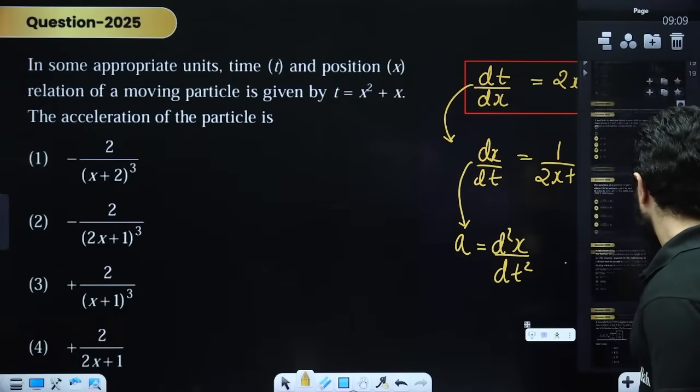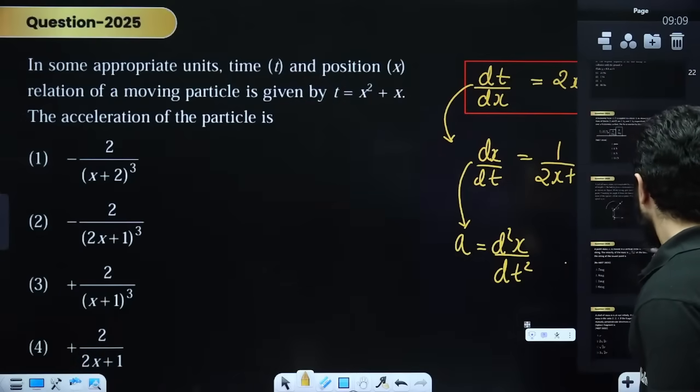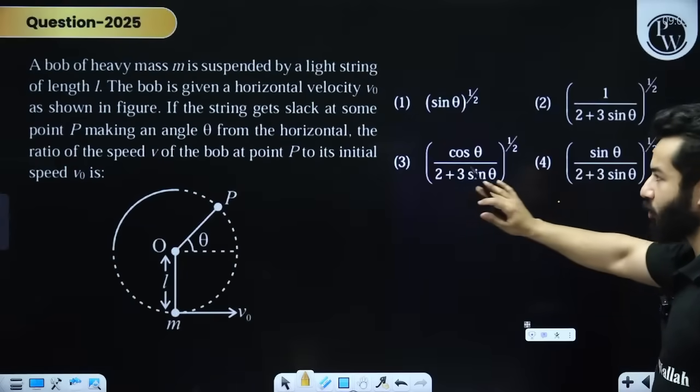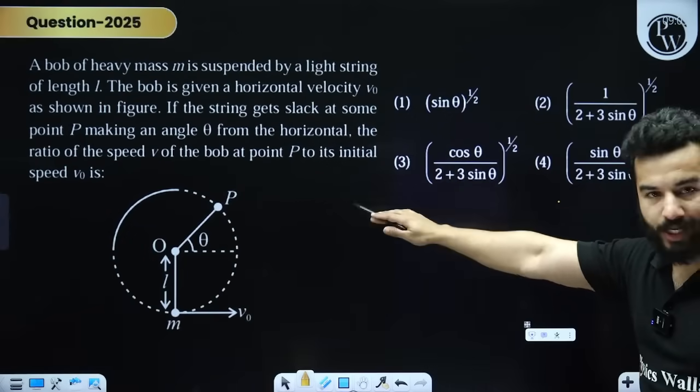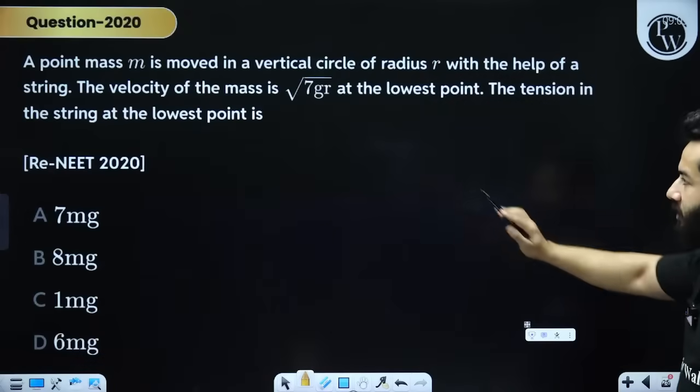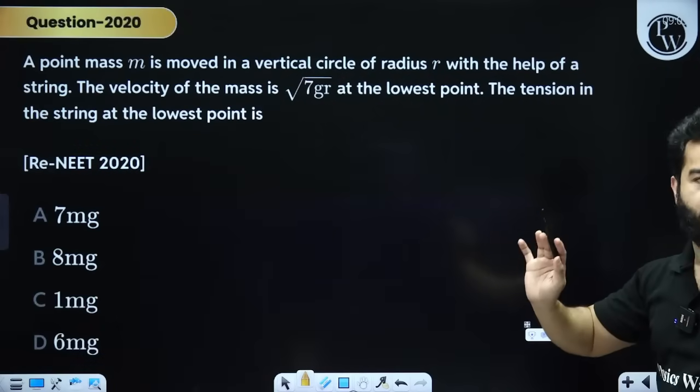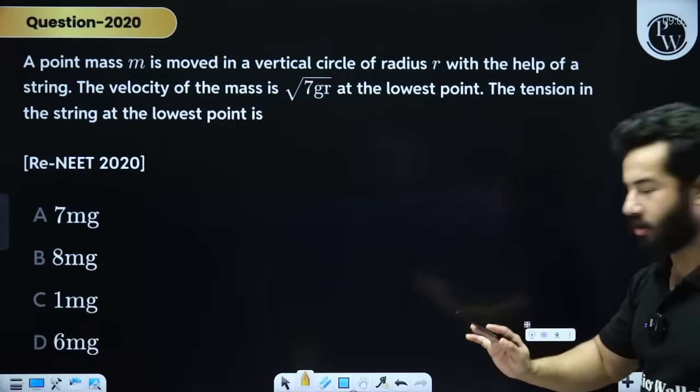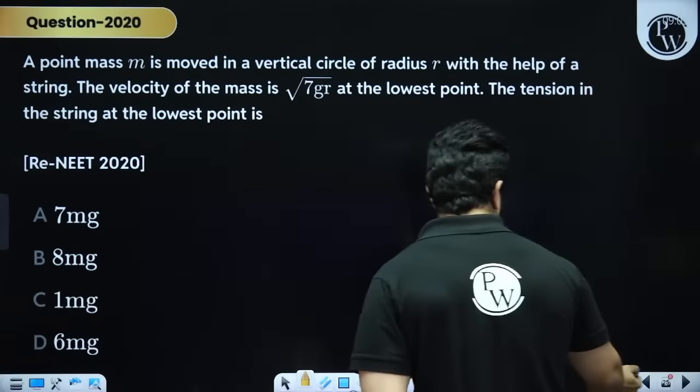Now, my dear friends, please do vertical circular motion. They have asked this question in 2025. They have also asked a similar question in 2020. So complete vertical circular motion also, right? Hopefully